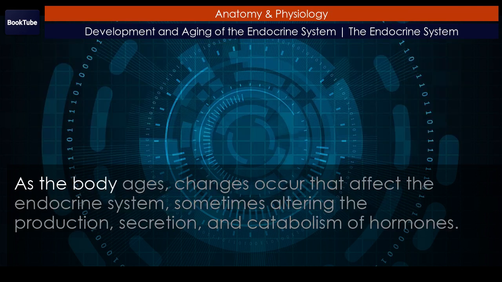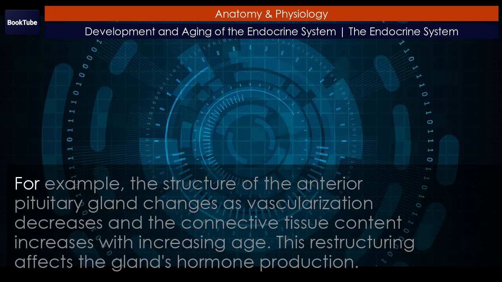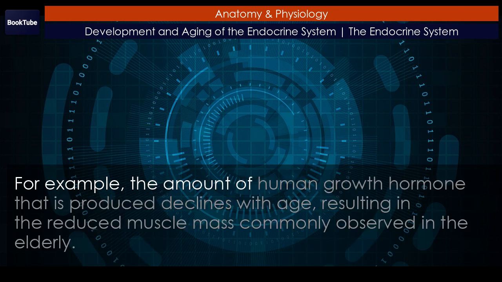As the body ages, changes occur that affect the endocrine system, sometimes altering the production, secretion, and catabolism of hormones. For example, the structure of the anterior pituitary gland changes as vascularization decreases and the connective tissue content increases with increasing age. This restructuring affects the gland's hormone production. For example, the amount of human growth hormone that is produced declines with age, resulting in the reduced muscle mass commonly observed in the elderly.